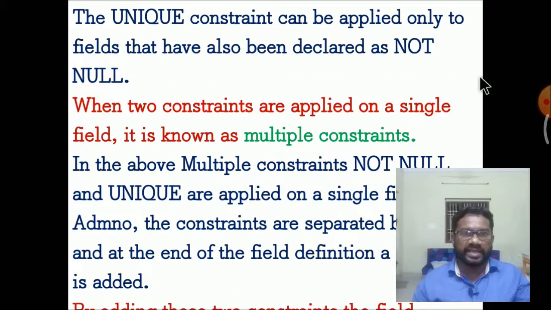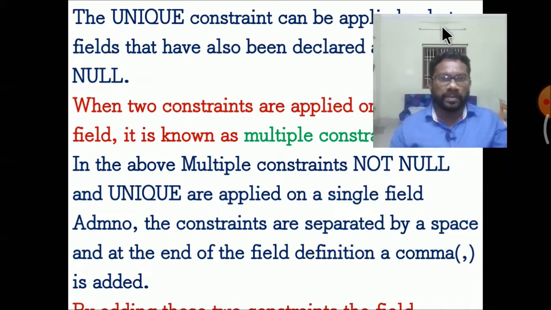A unique constraint can be applied only to a field that has also been declared NOT NULL. When two constraints are applied to a single field, it is known as a multiple constraint. In the above multiple constraint, NOT NULL and UNIQUE are applied on a single field, admission number. Constraints are separated by a space, and field definitions are separated by commas.